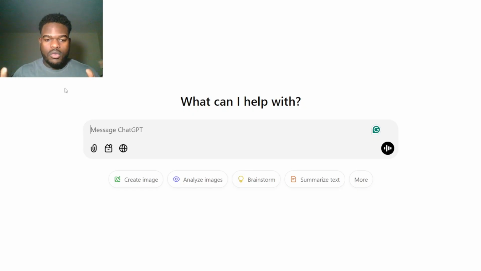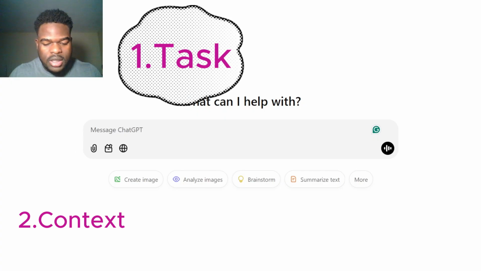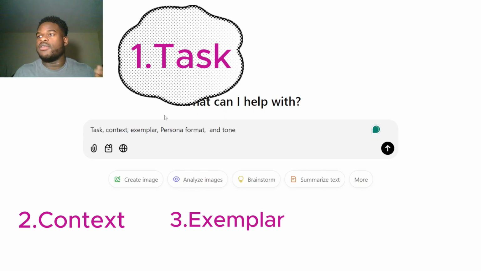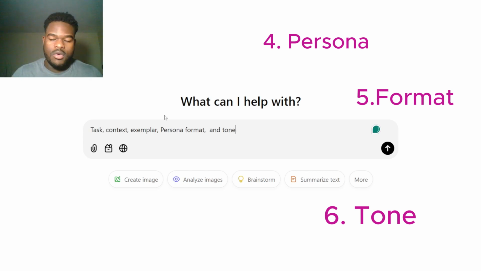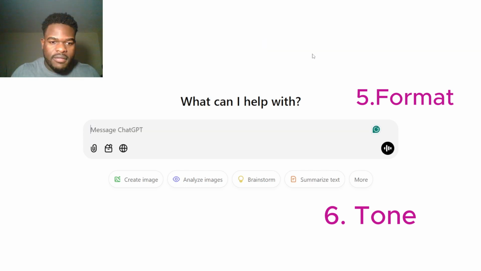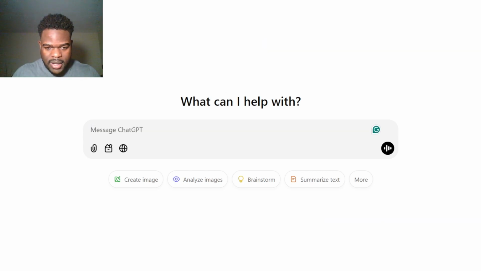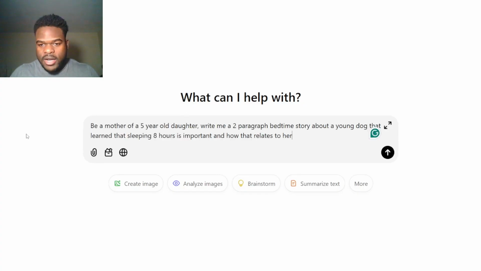Some of the most important things when it comes to prompt engineering are these here: task, context, exemplar, which is the example, persona, format, and tone. So here we have all of them. And here I already wrote the prompt down. So I have it here, just writing it into the model, ChatGPT.